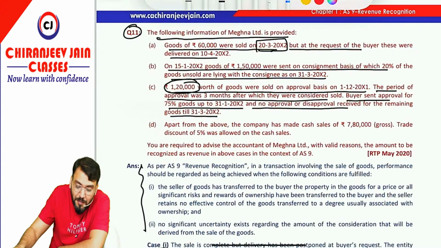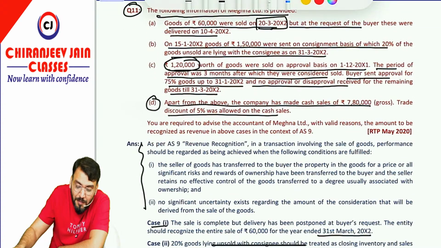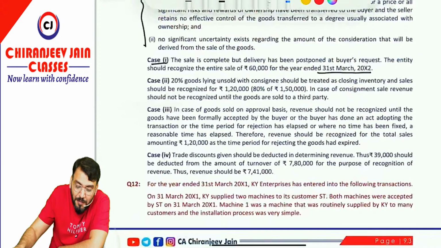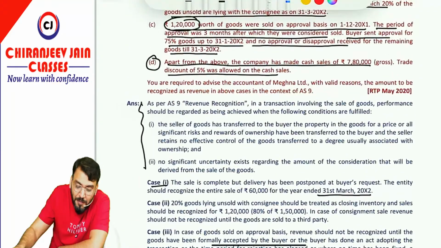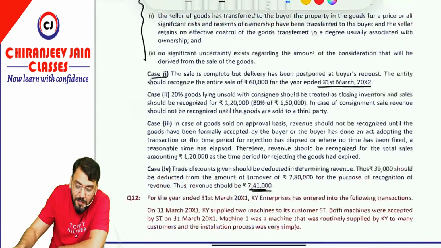Apart from the above, the company has made cash sales of 7,80,000, with trade discount of 5% allowed on the cash sales. So 7,80,000 minus 5%, how much is it coming? 7,41,000 to be recognized for point number D, 7,41,000 as the revenue. Very simple. This type of question normally they ask for 4 marks, 5 marks. It is very simple. If you have understood the content, you can write it down.